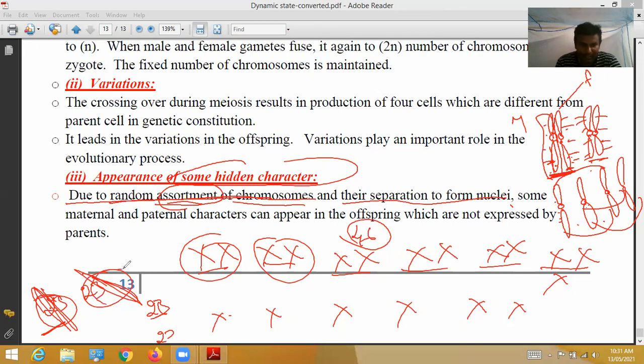In this one also, randomly combined with each other, 23 chromosomes are formed. That is called random assortment of chromosomes. As a result, some maternal and paternal characters can appear in the offsprings which are not expressed by the parents. The characters which are not there in parents are also expressed in the offsprings. That is the importance of meiosis.